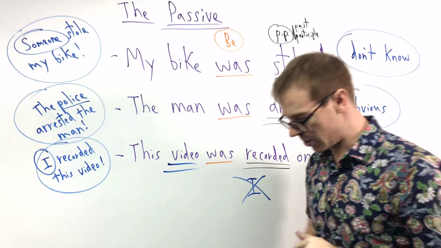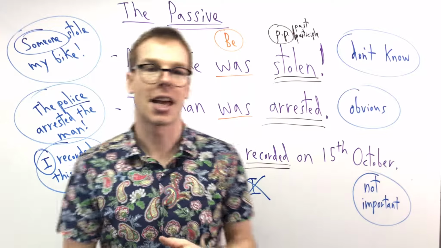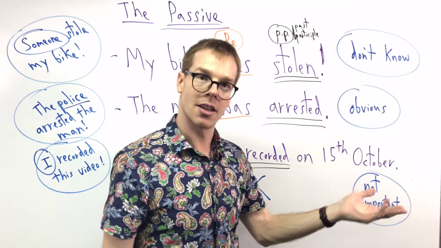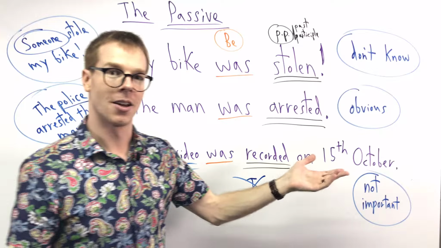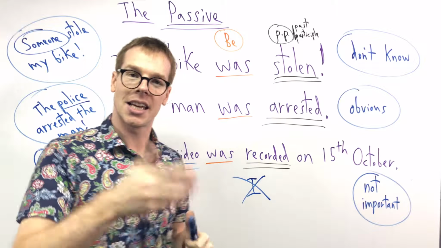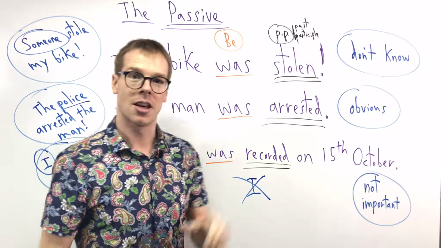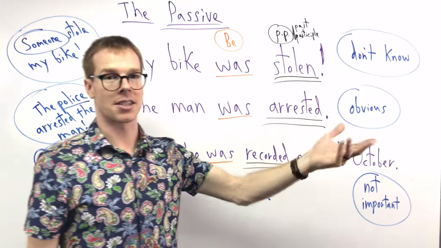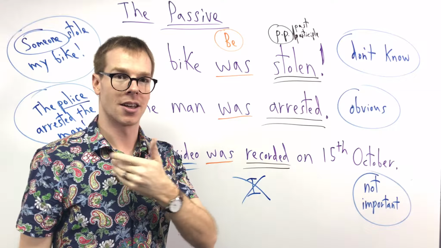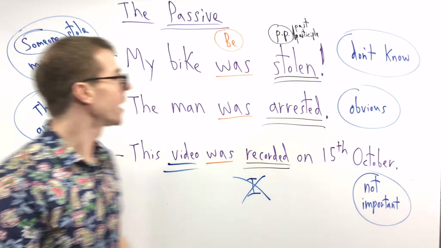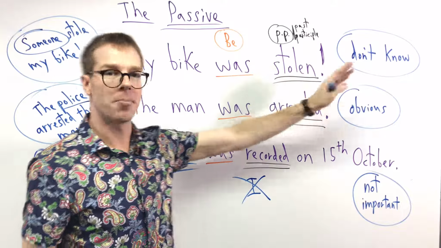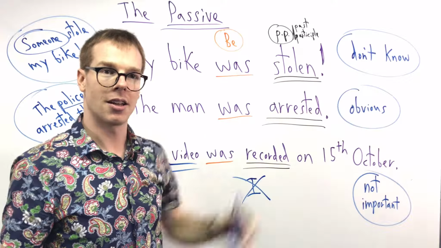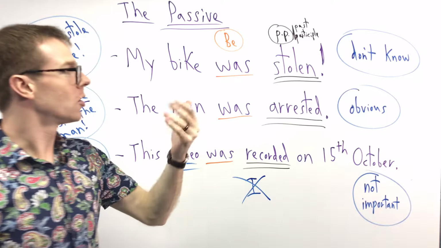Our other example, I can say Mark teaches this class, right? For our class, my class on Mondays, my class on Tuesdays, Mark teaches this class. I'm the one that teaches. If I change to passive, I can say, this class is taught by Mark. You see, I don't need to say who teaches.